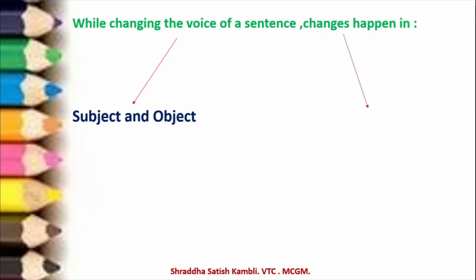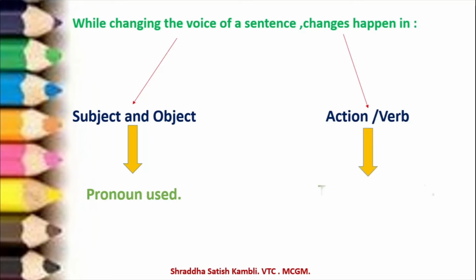Then changes can happen in the action, the verb. Okay, see, so what can happen to the subject and the object? The pronoun which is used could change. Alright, when I show you examples, you will understand better. The pronouns which you are using can change. And in action, what can happen is the tense of the verb can change.